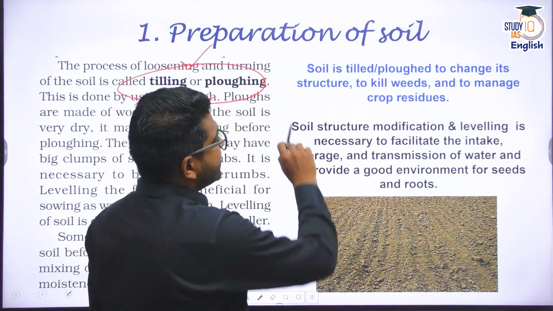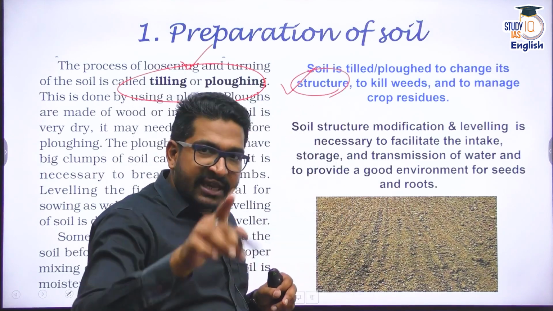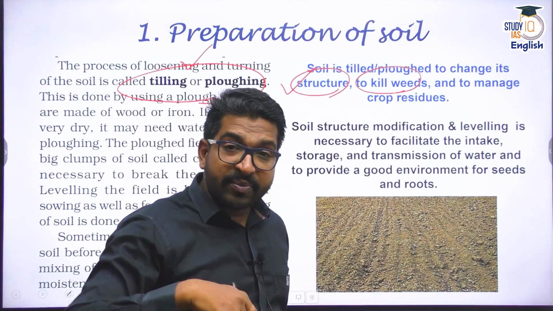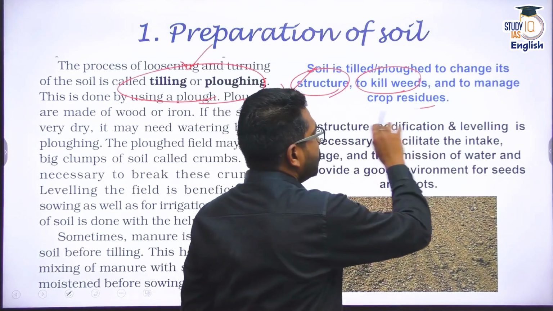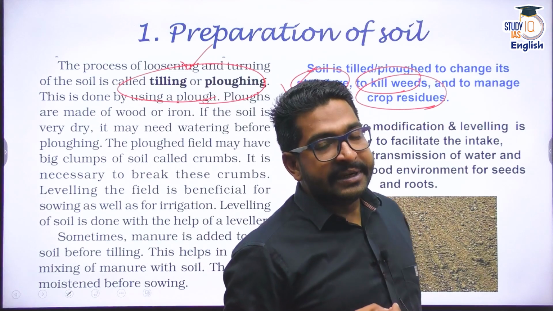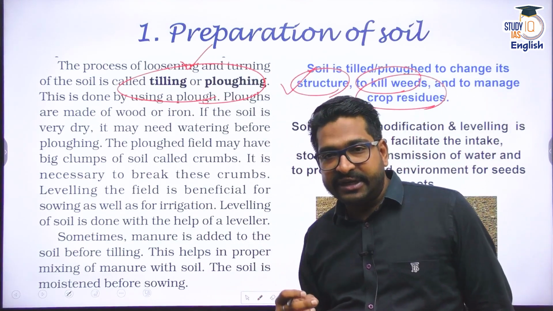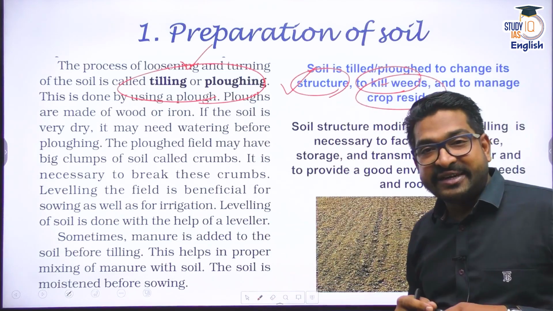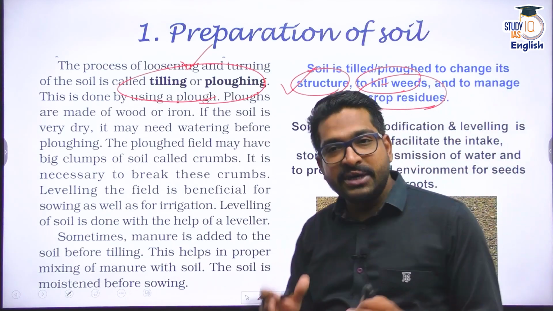And when the soil is aerated, what happens? Its structure is broken up. If there are any weeds, those weeds also end. Apart from that, if there is any crop residue from the previous cropping season, that would also decay. Why? Because of the aeration, because of the oxygen availability, the earthworms and microbial activity would be enhanced, which further increases productivity. So first of all, I plow it, there would be bigger boulders, etc.